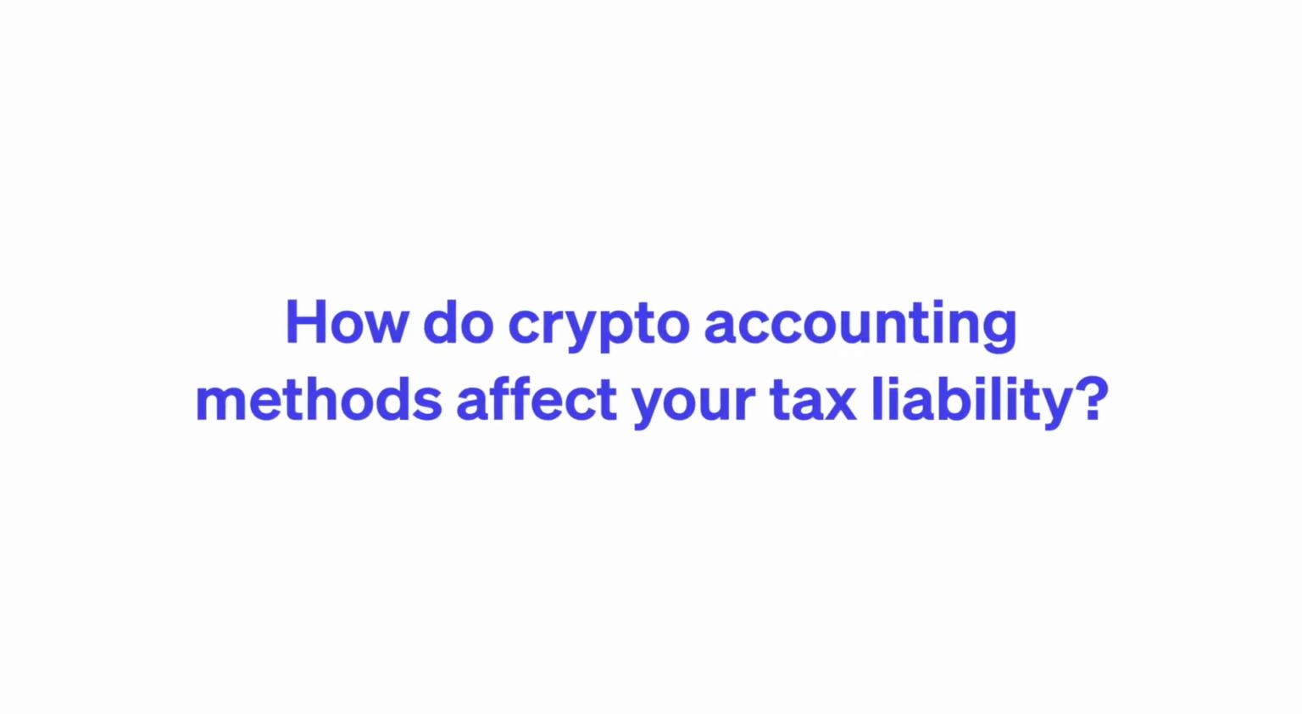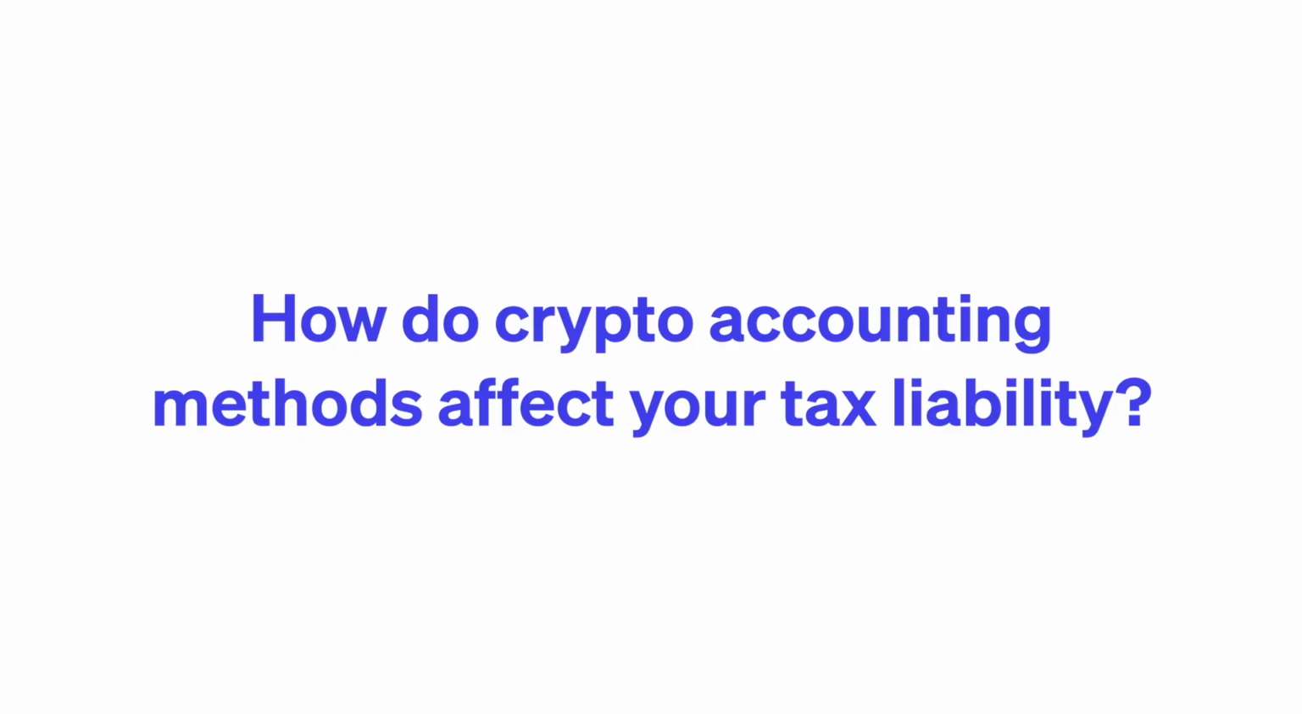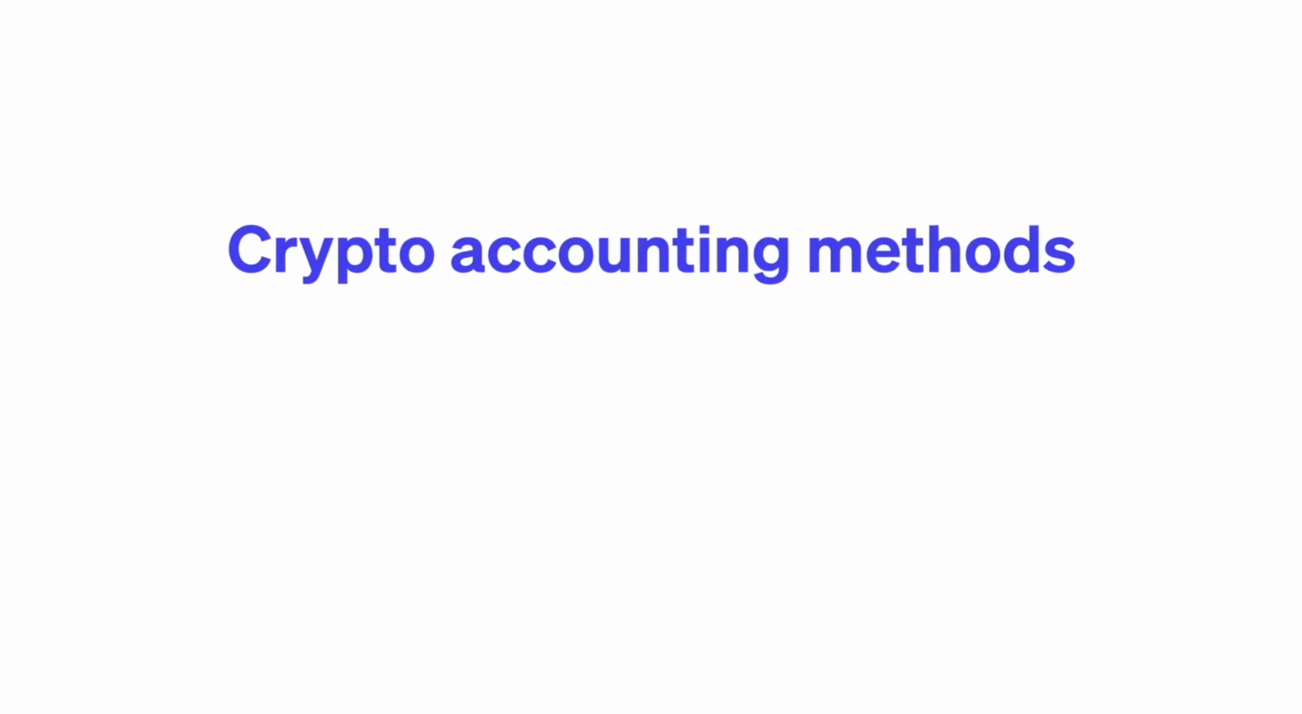How do crypto accounting methods affect your tax liability? The IRS allows taxpayers to use specific identification accounting to calculate their crypto capital gains and losses. This refers to a method that tracks individual tax lots of the same cryptocurrency separately, so that each lot has a unique cost basis. Doing this gives the taxpayer more control over their capital gains. With specific ID accounting, taxpayers can match up acquisitions and disposals using FIFO, LIFO, or HIFO.